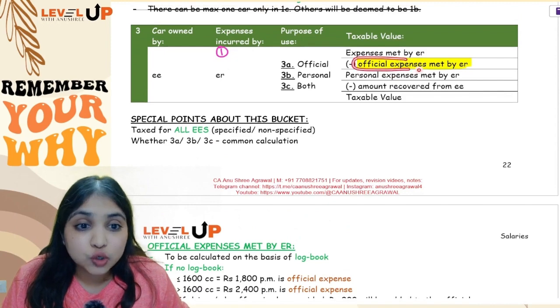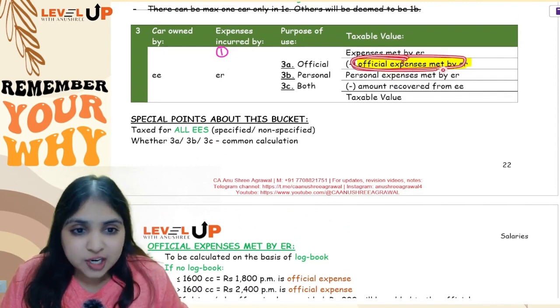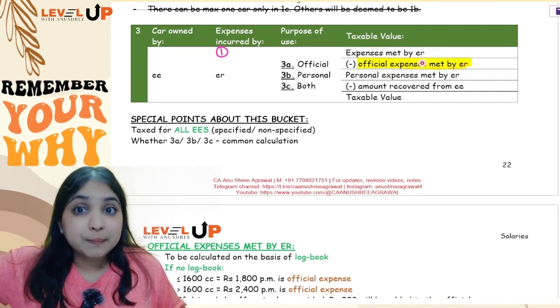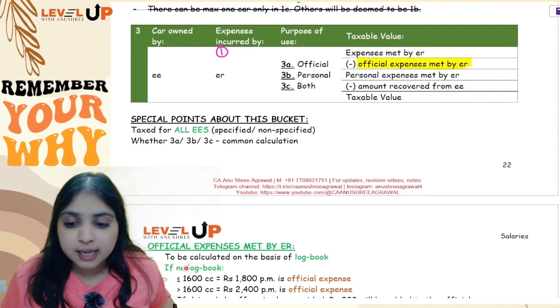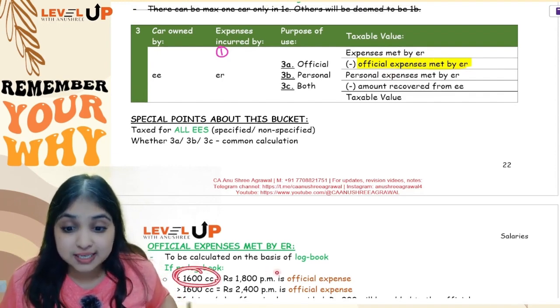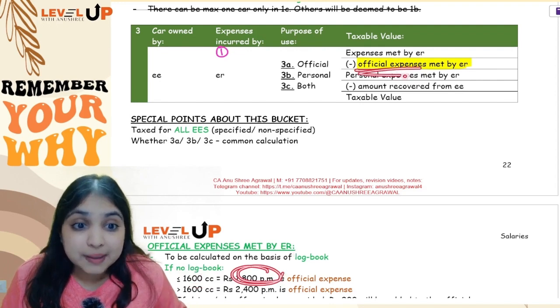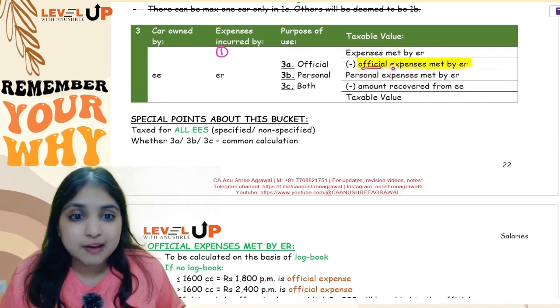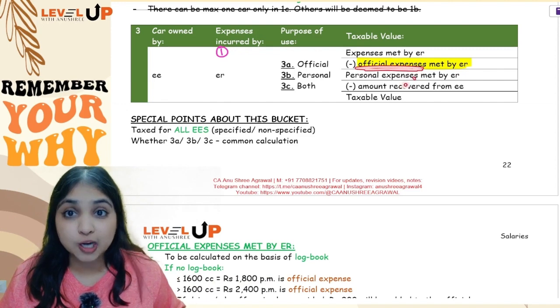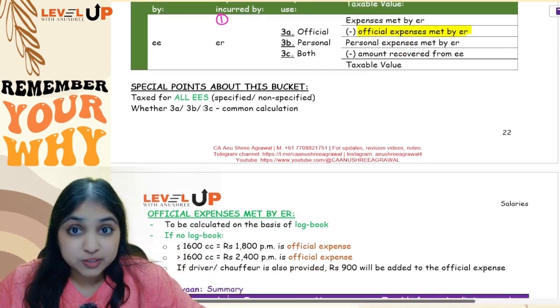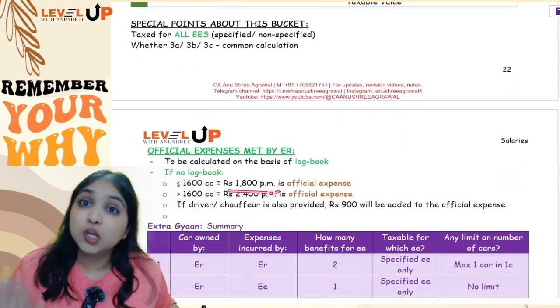If the cubic capacity is up to 1600 cc, then 1800 per month will be the amount. I am discussing with you what is official expense. So official expense you will take from the logbook. But if the employee is not maintaining a logbook, then if the cubic capacity is up to 1600 cc, 1800 per month will be the official expense, not the taxable value. Official expense is what we are learning how to calculate now.